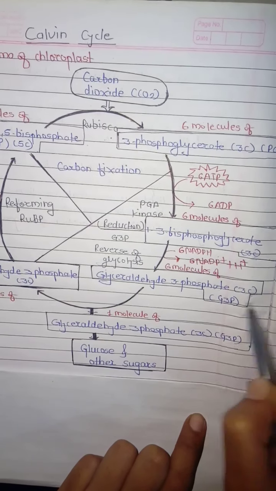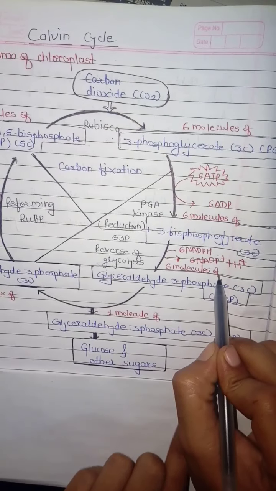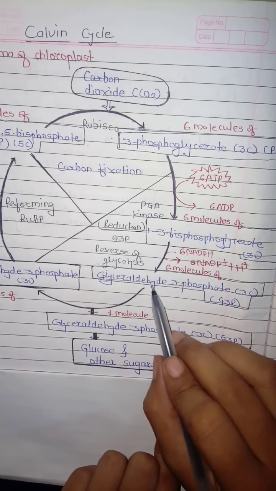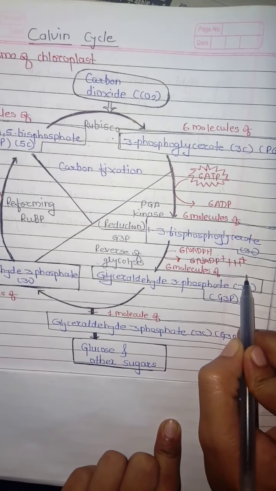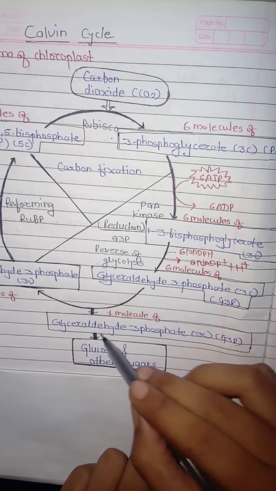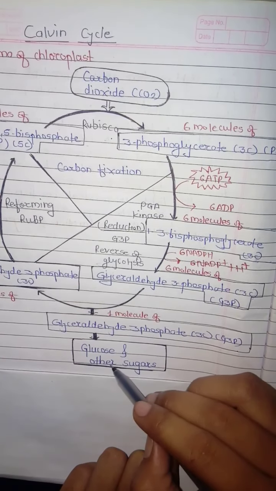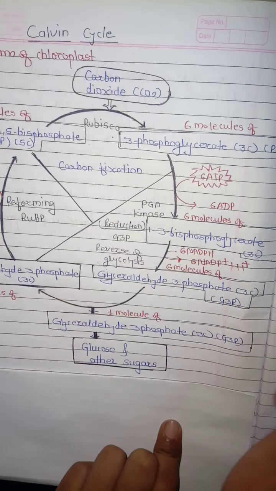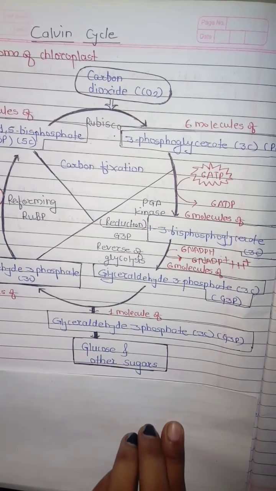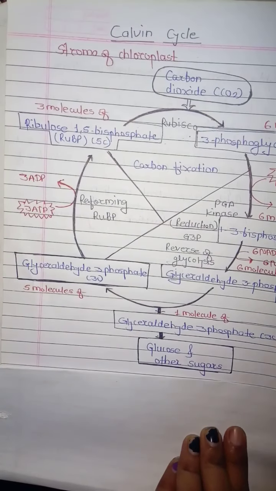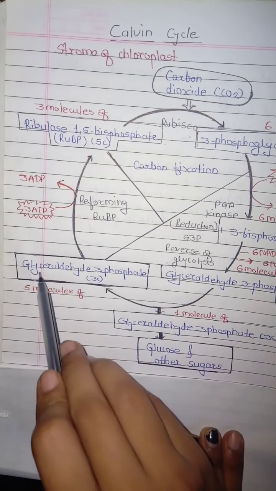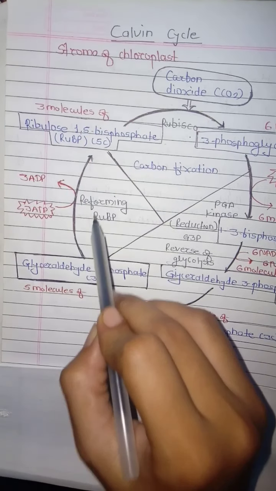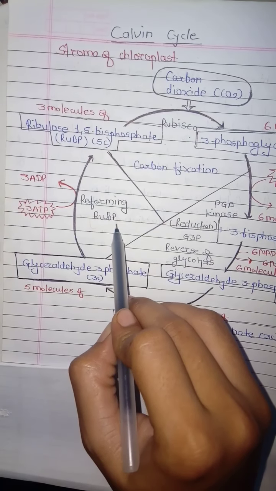compound. Among them, one molecule exits from the chloroplast to the cytoplasm, and this molecule forms glucose or any other sugar, it may be sucrose. And the remaining 5 molecules of glyceraldehyde 3-phosphate convert into the next stage, which is called the reforming of RuBP.